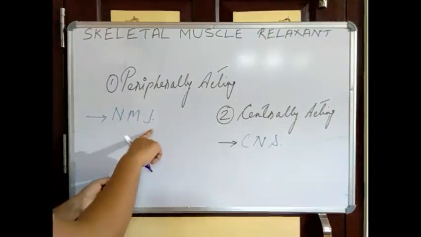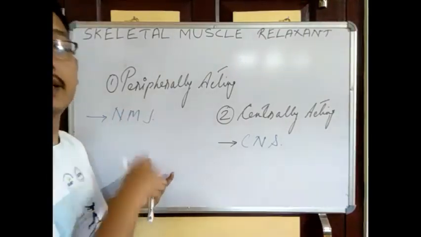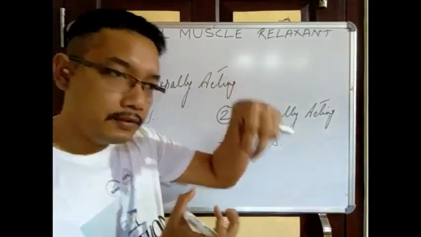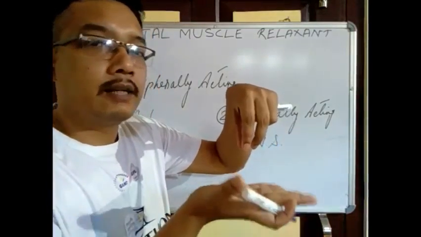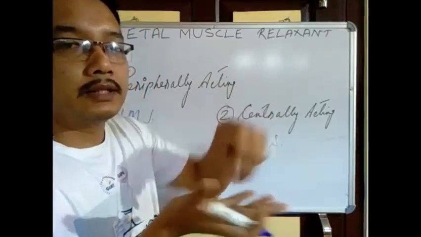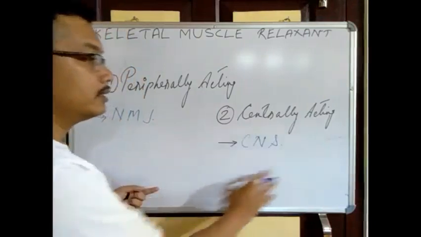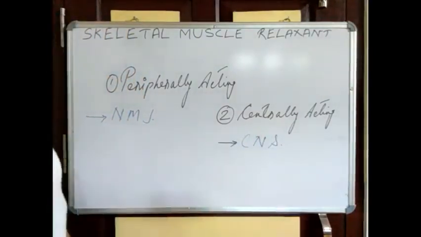Now already we have studied what that is, right? It is a junction in between the nerve and the skeletal muscle. It is acting there only. But the centrally acting will act on the central nervous system.